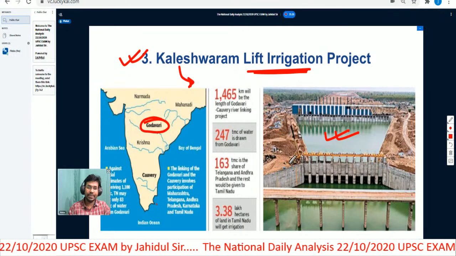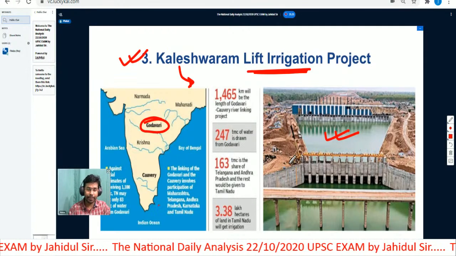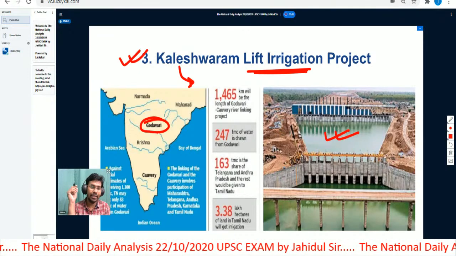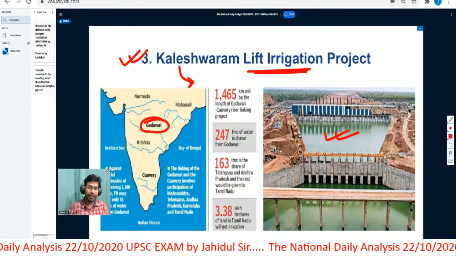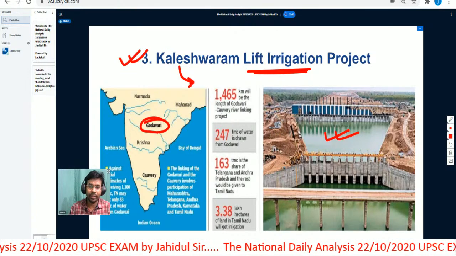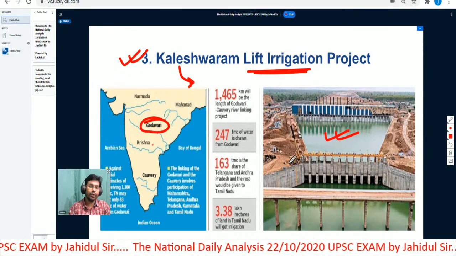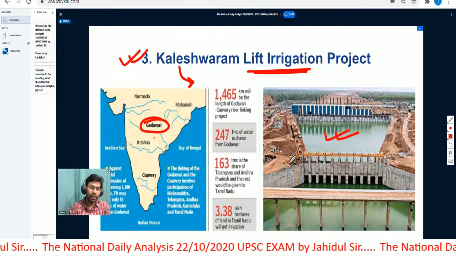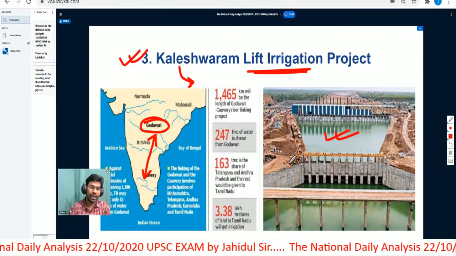Apart from this, the Godavari river was itself in news multiple times because of river interlinking projects. River interlinking projects are being proposed by various departments that are looking after water. Now which rivers are going to be interlinked? The government is trying to interlink the Godavari and Kaveri rivers.